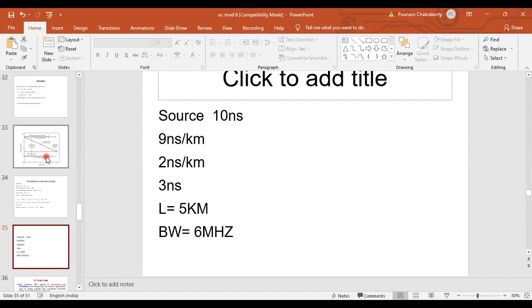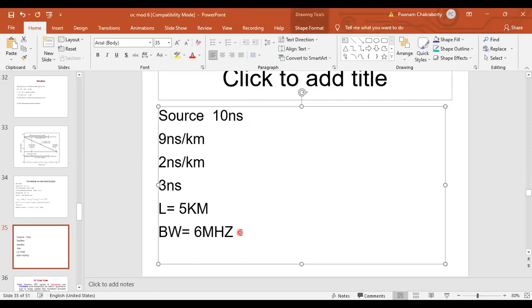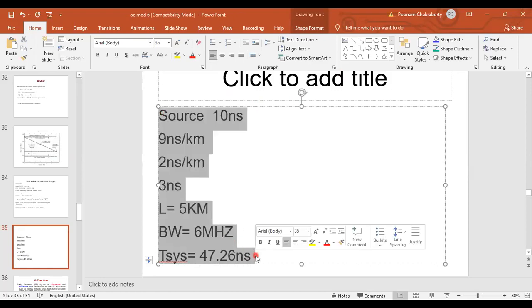What is the system rise time you are getting? 47.26. Now, how to write the answer? That is important. I'll dictate. Please write, because your answer lies in the statement that you will be writing. So the system rise time comes out to be 47.26 nanosecond.